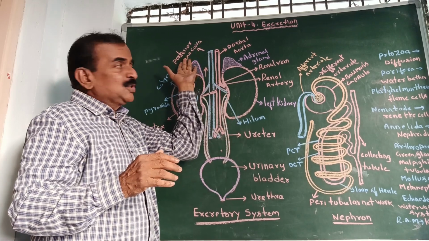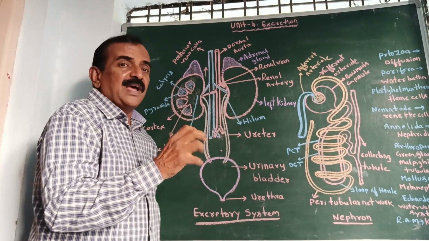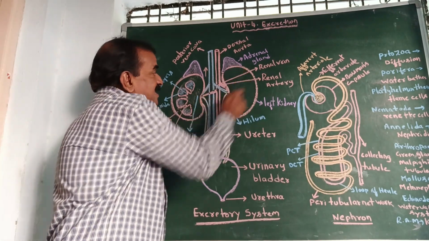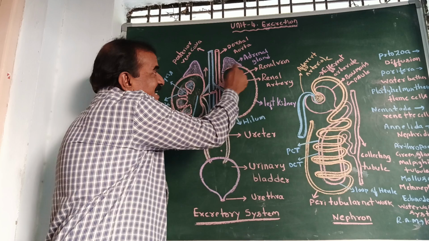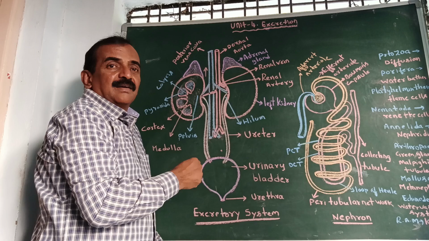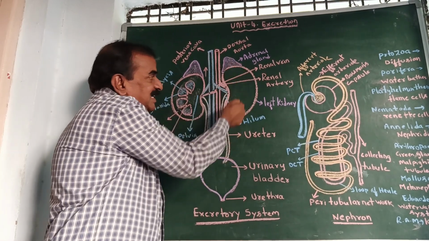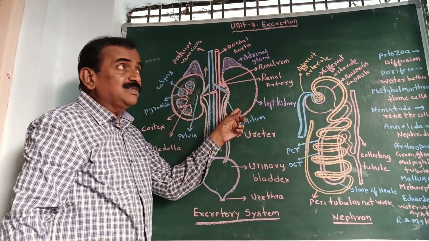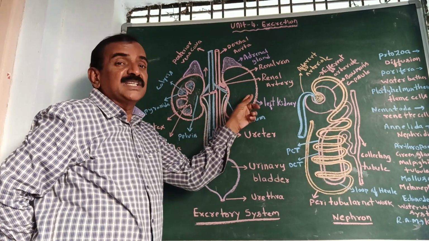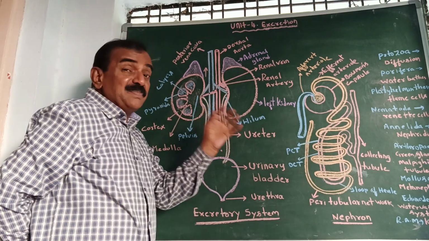Here the liver is present. On each kidney you can see the presence of adrenal glands. Now I am explaining the external features of a kidney. This is a kidney and this is a kidney. The kidney is bean shaped. The outer part of the kidney is convex and the inner part is concave. The length of the kidney is 10 centimeters, the breadth is 5 to 6 centimeters, and the thickness is 4 centimeters.